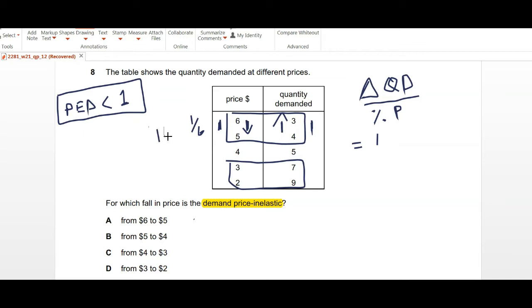And suppose this is 16%, and 1 over 3 gives us an approximate value of 33.33%.